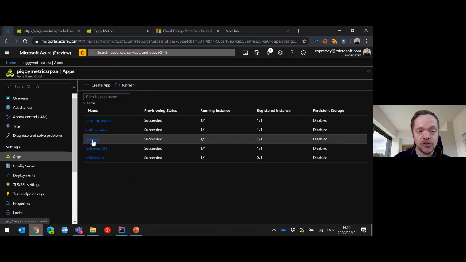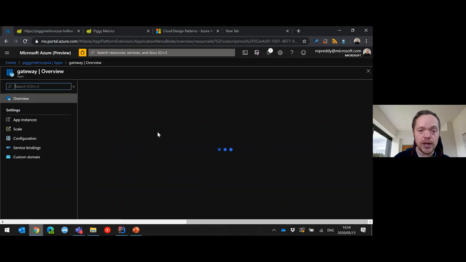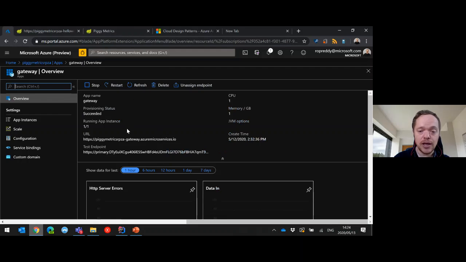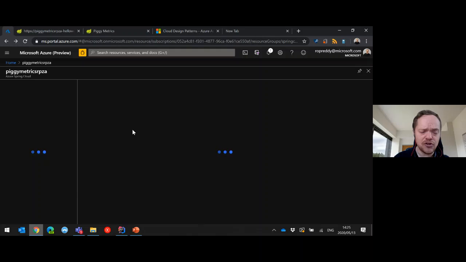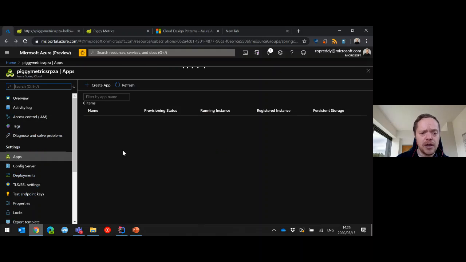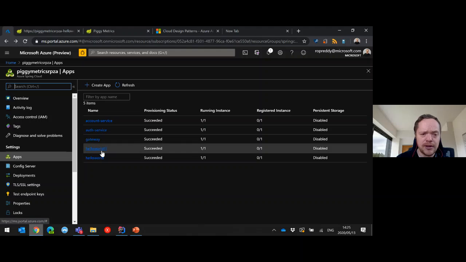And then I've got my authorization service and my gateway. Now, my gateway is the URL that we hit originally for the Piggy Metrics, and the gateway is kind of the entry to your application that you have here. And I'm also interested in two other applications that I see here, Hello World. Now, I created these because I wanted to show you something.